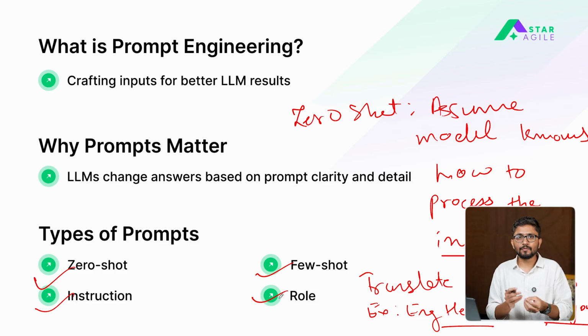Not only that, if you want a model to generate scripts for a particular movie, or you want your model to write poems, you can assign a role to the model that will make it think that it is supposed to behave as that specific professional before generating the outputs of that instruction. Without role prompting, sometimes the outputs cannot be in that specific tune that you want your model to output. So with role prompting, the idea is to assign the model roles using which it will generate more precise and more business-ready outputs.